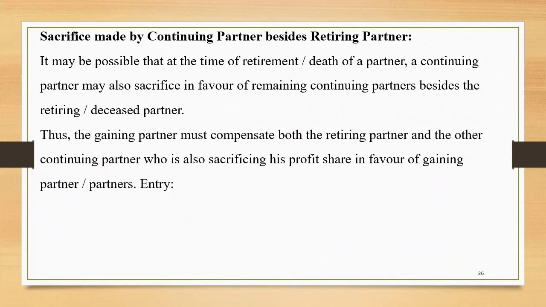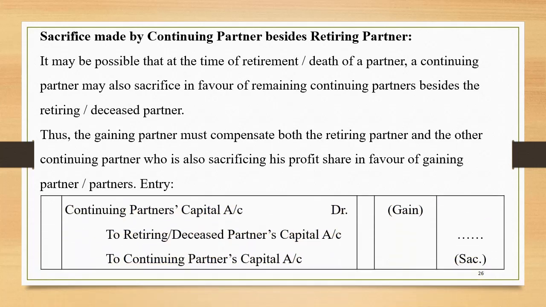Thus, the gaining partner must compensate both the retiring partner and the other continuing partner who is also sacrificing his profit share in favor of the gaining partner or partners. What is the entry required? The continuing partners' capital accounts, those who have gained, need to be debited, and the retiring partner's or the deceased partner's capital account needs to be credited, and also the continuing partner who has sacrificed, his account needs to be credited.